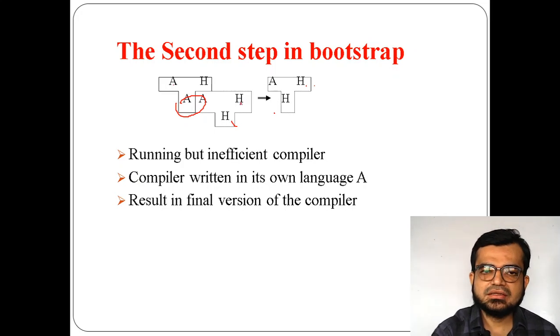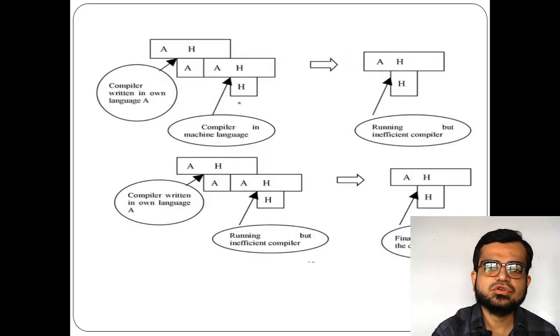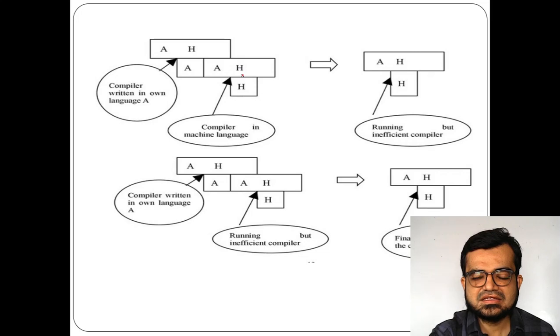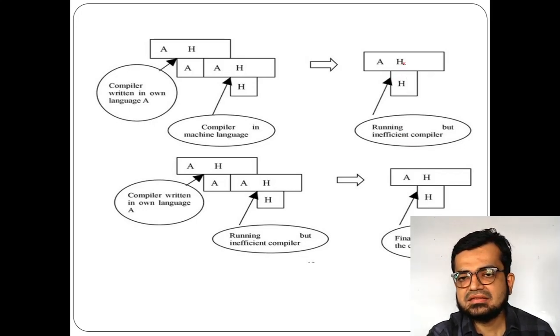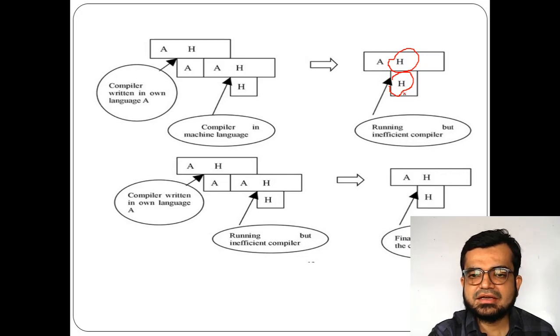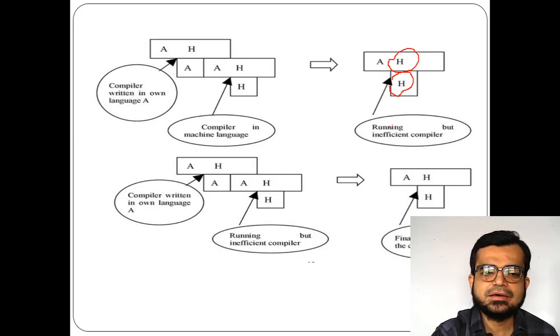So this is regarding the bootstrapping process. If you see this diagram, again the same thing. Here, if you say AHA, the compiler is written in its own language A, and here the compiler is in machine language, H and H is machine language, right? So it will run, but it will give you an inefficient compiler. Why is it inefficient? Because of this compiler H, it will be an inefficient compiler.